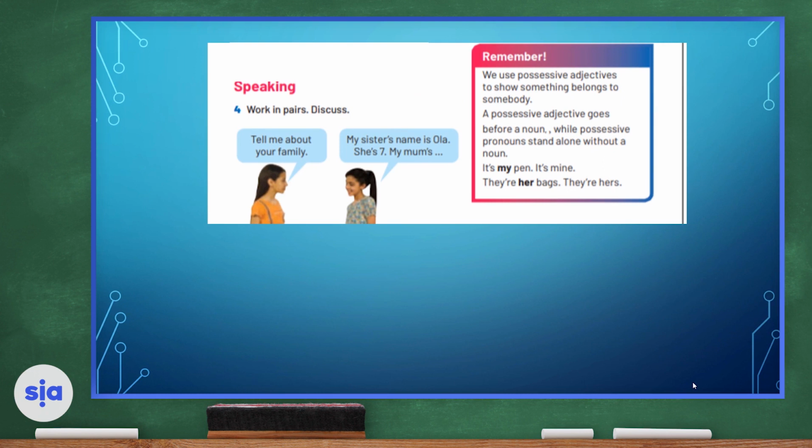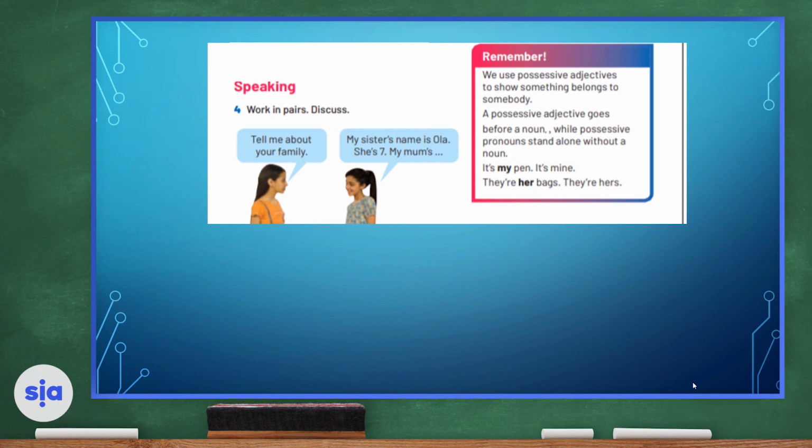Please, let's read the remember box on the right-hand side. We use possessive adjectives to show something that belongs to somebody. A possessive adjective goes before a noun, while possessive pronouns stand alone without a noun. Now, if we look at the examples below, it's my pen, it's mine. Of course, it's my pen is followed by a noun because it's a possessive adjective, whereas it's mine is a possessive pronoun and it stands alone.